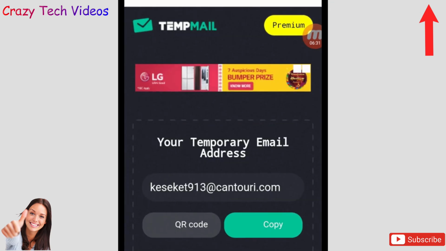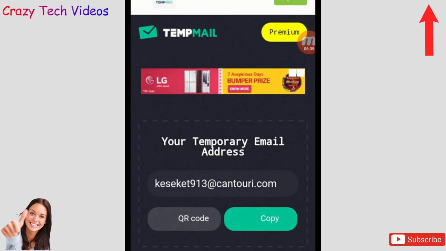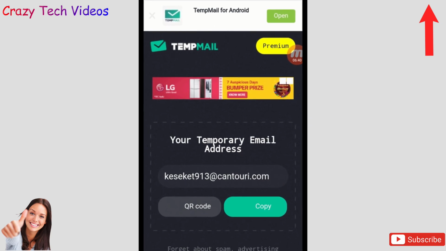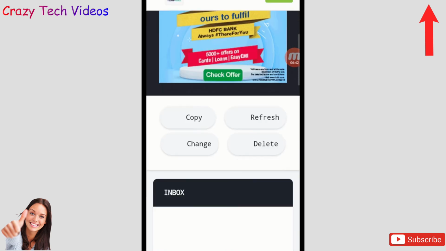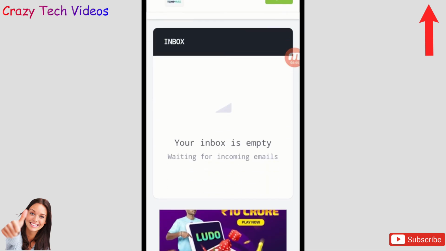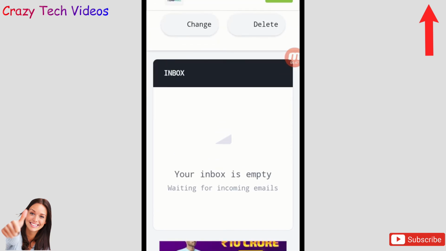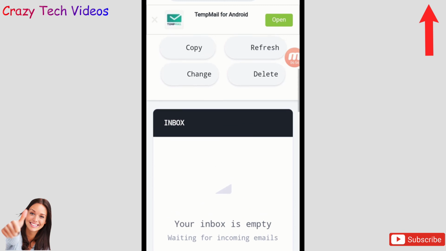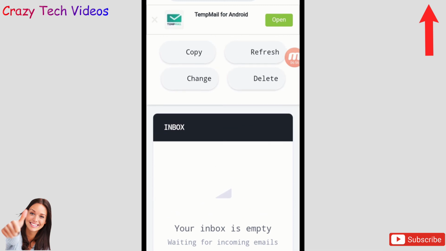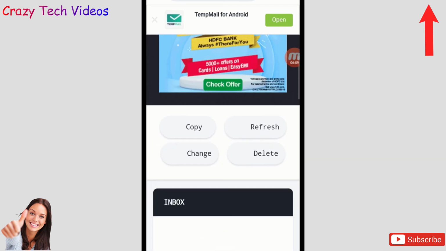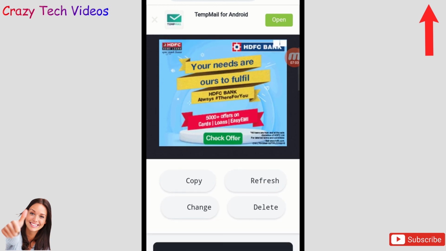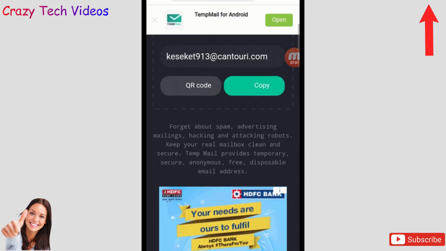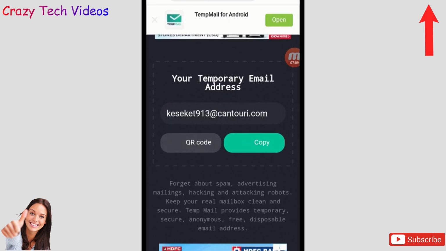I can use this on any of the applications, on any website where you don't want to give your personal email address. Then you can use this temporary email, and all your email you will be getting it here. See this on the bottom? This is the inbox right now, wherein you will be receiving all your email or your verification code, anything coming onto this email you will be getting in there. And the best part is you can also refresh or change your email address by clicking on this refresh part, and your email address will also get changed if you don't like this one.